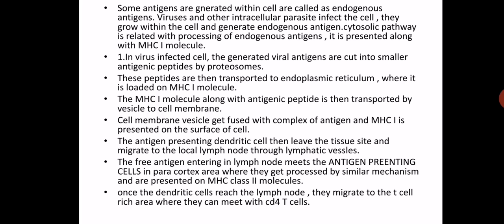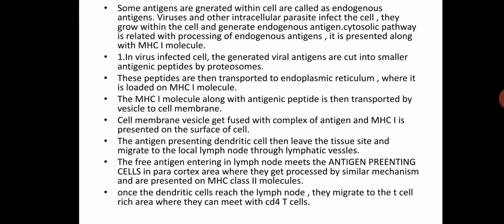At the cell membrane, the vesicle gets fused with the cell membrane and a complex of antigen and MHC class I is presented on the cell surface. So, firstly, the virus or viral antigens get cut into peptides. These peptides are transported to the endoplasmic reticulum and then loaded onto the MHC class I molecule. The MHC class I molecule along with the peptide is transported in the vesicle to the cell membrane. Then they get fused with the membrane, and the MHC class I complex is again presented on the cell surface.